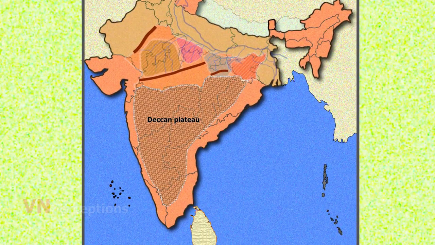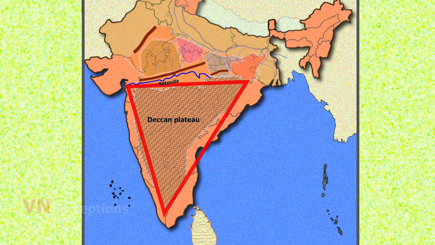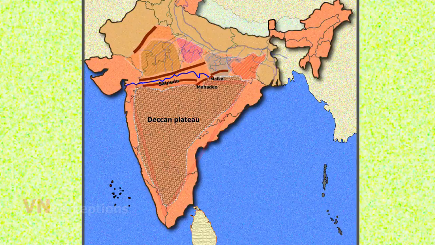The Deccan Plateau lies to the south of Narmada River. This region is triangular in shape. The Satpura Range along with the Mahadev and Maikal Hills form the broad base of this triangle. The western and eastern Ghats form the margins of the Deccan Plateau.